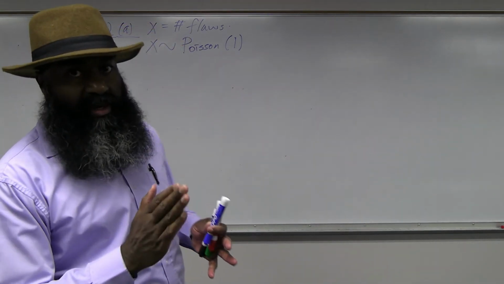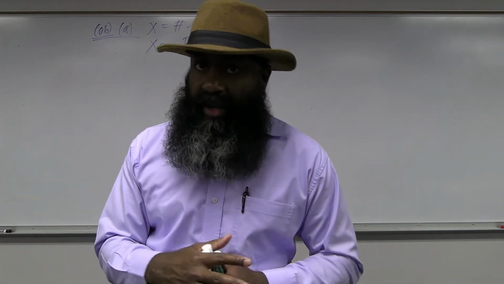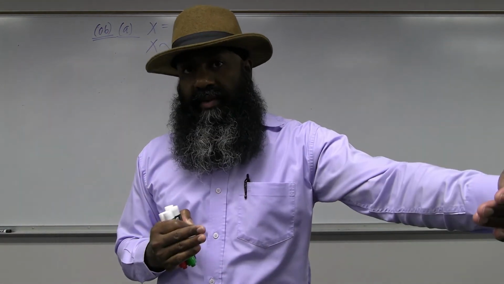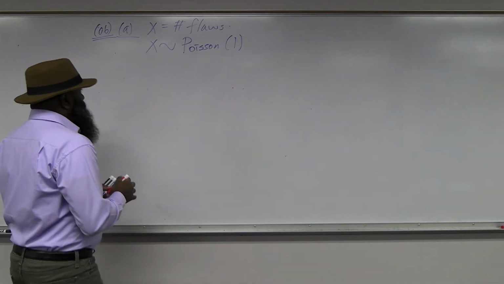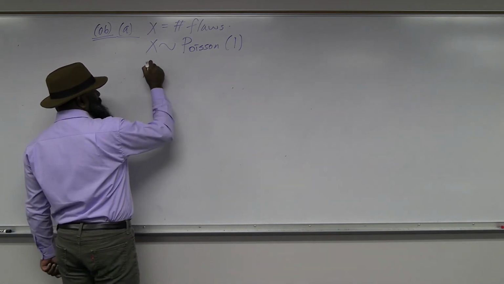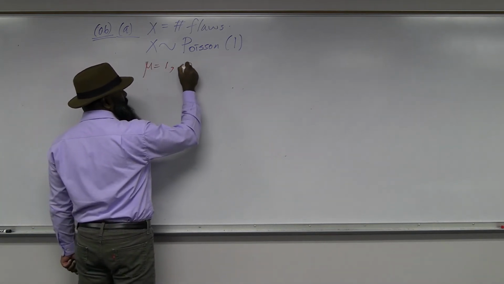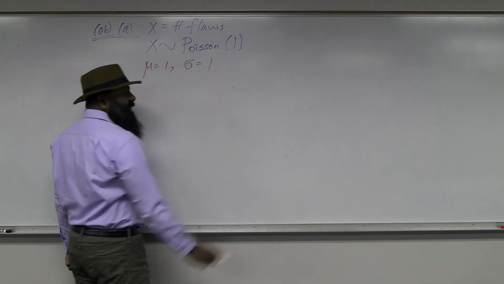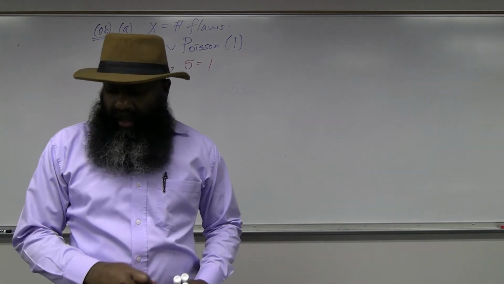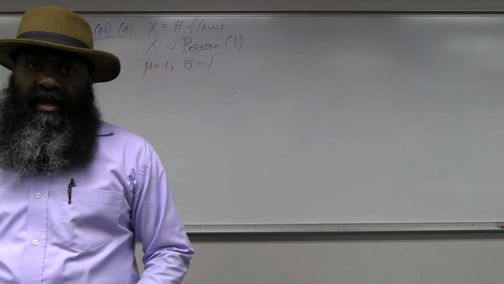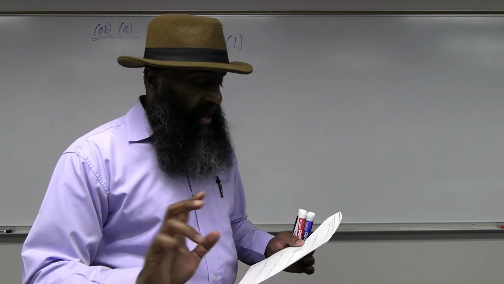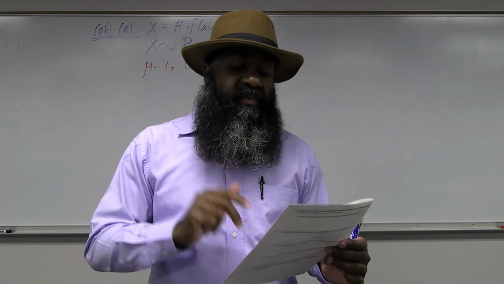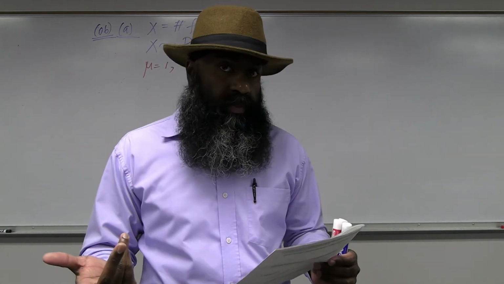For the Poisson distribution, which has lambda as the parameter, we know that mean equals variance equals lambda. Now for this example, lambda is equal to 1. So we have mean, which is mu, equals 1, and also sigma squared equals 1, which also means sigma equals 1. Okay, good. We'll need those two pieces when we work the central limit theorem part of this example. Okay. Part B, choose one fiber optic cable at random. What's the probability that the number of flows will be greater than or equal to 2?